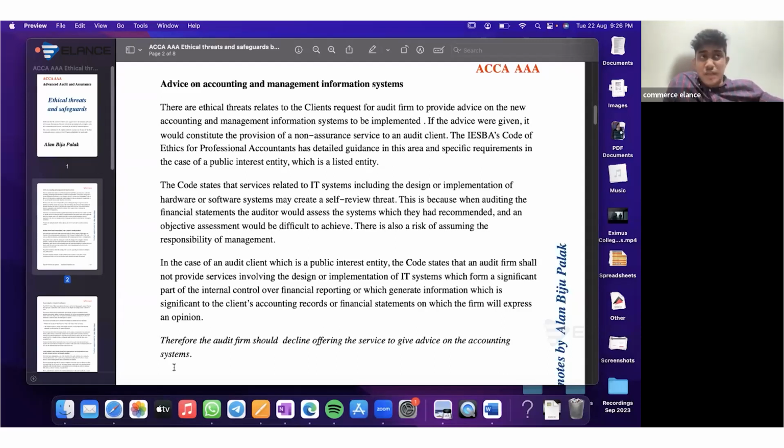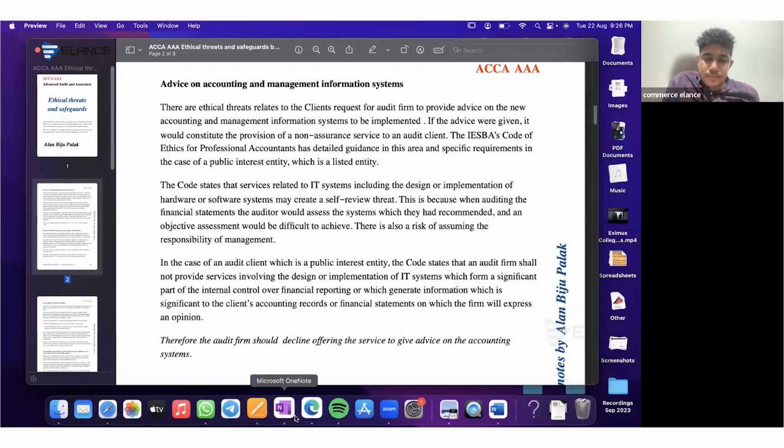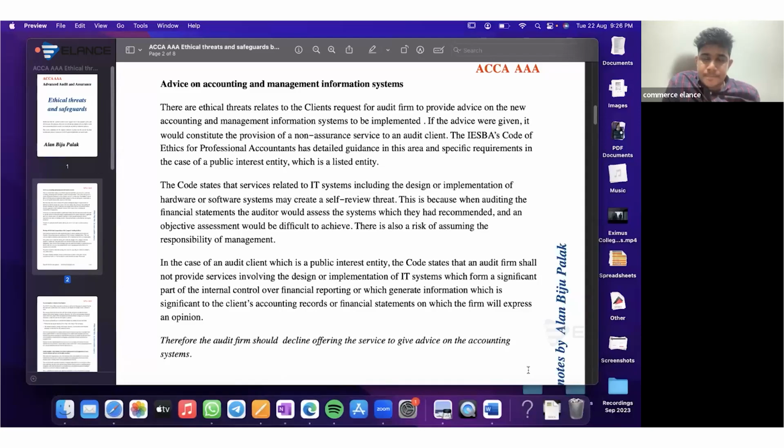So whenever you give an ethical threat, you have to clearly identify the ethical threat, explain it, and then you need to give the related safeguard as well. So identify the threat, explain it, and give the safeguard. This is what you need to do there. Is that clear, everyone? Is that clear? Yes, sir.